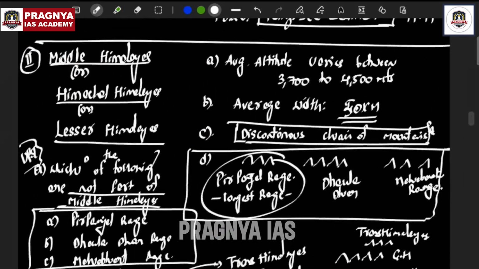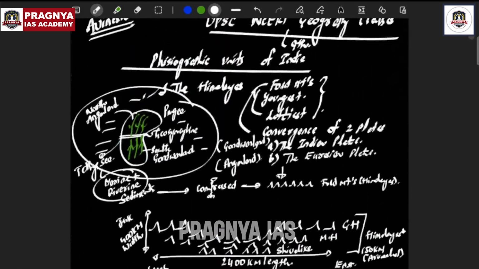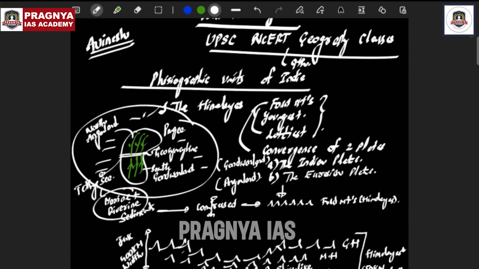In the last two classes we went beyond the NCERT books. What the management said is to strictly stick to the NCERT books. So I will stick only to the NCERT books, and we will discuss the NCERT content only.